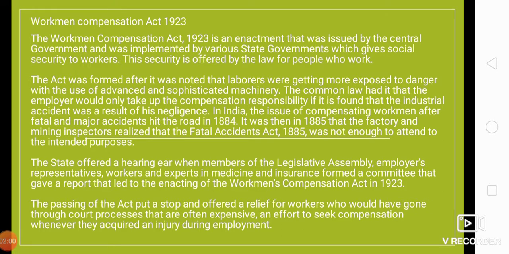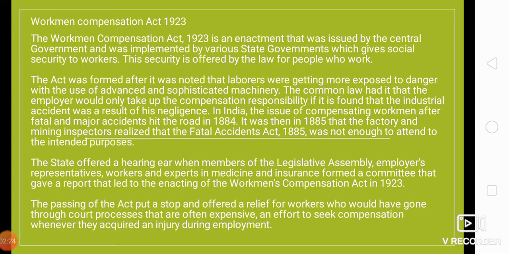The state offered a hearing when members of the legislative assembly, employers, representative workers, and experts in medicine and insurance formed a committee that gave a report that led to the enacting of the Workmen's Compensation Act in 1923, right?